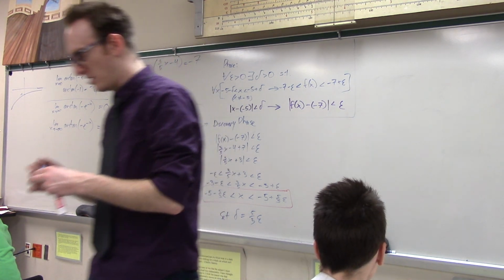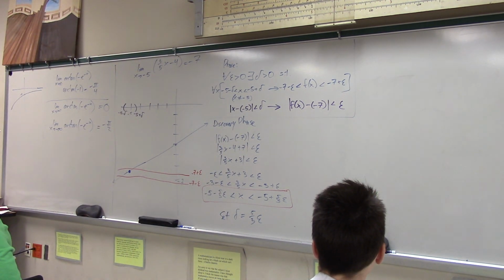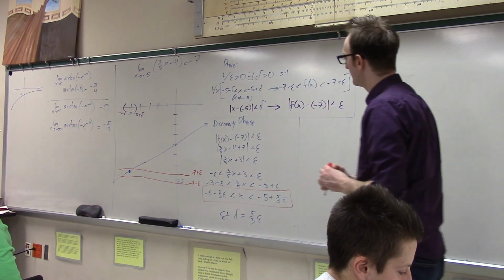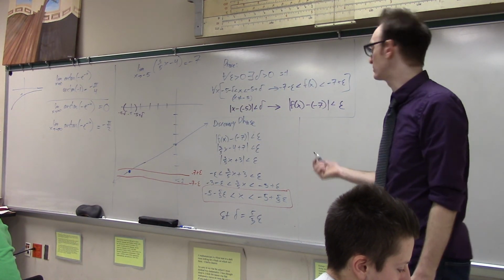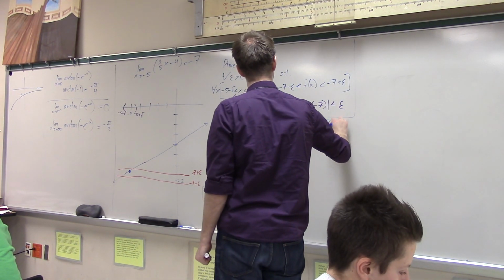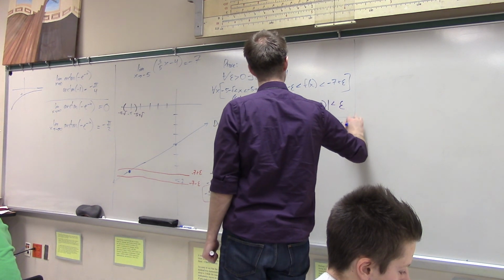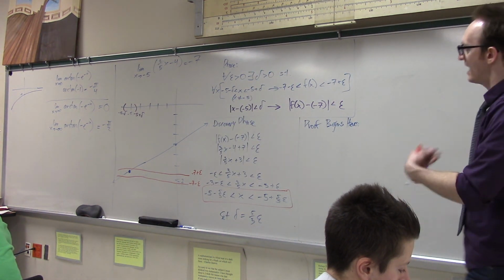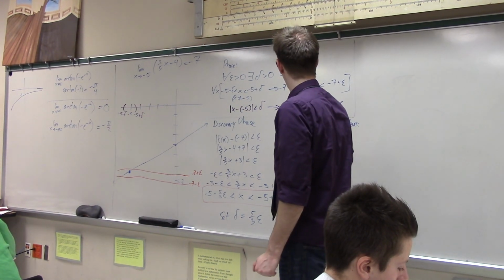All right, now that we have discovered the delta that works, we have to do the proof. So here comes the proof. We write something like "proof begins here." And in the actual proof, I'm challenged with some epsilon.